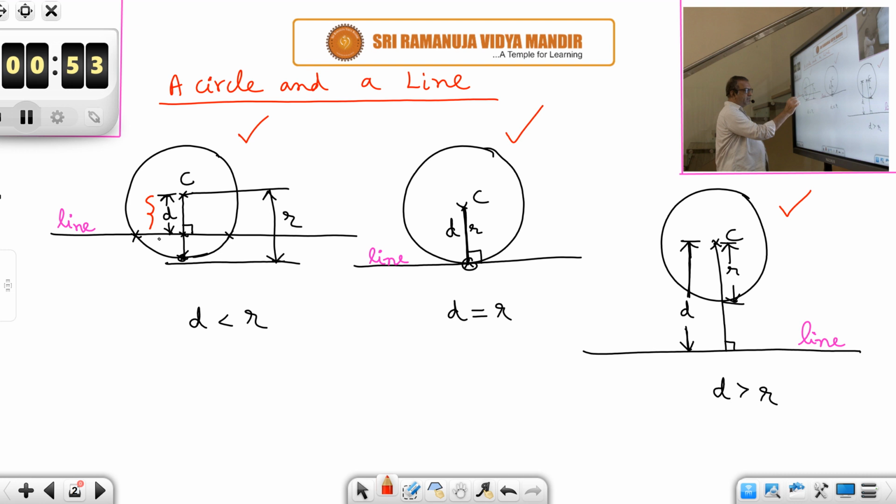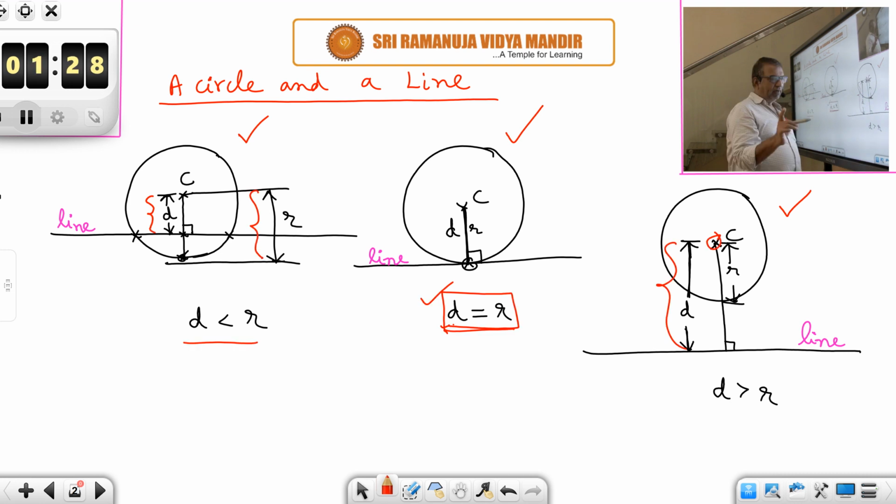That's all. Then d is the distance from the center to the line. r is the radius of the circle. Here, from the center to the line, this is d, and I'll answer your doubts at the end of the class. Don't disturb me in the middle, please. d is the distance from the center to the line, and r is the radius of the circle.